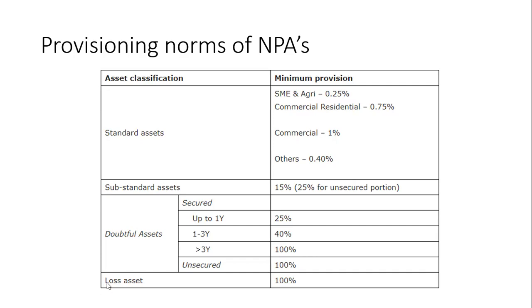100% loss asset. You know that it is certain that this borrower is not going to pay the money. This type of borrower will come in the loss asset category. So if you are not paying till 3 months, then standard asset. If you are not paying 3 months to 12 months, it is substandard asset. Doubtful asset up to 1 year, 1 to 3 years, more than 3 years, unsecured, and loss asset 100%.